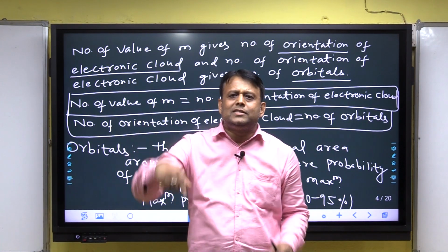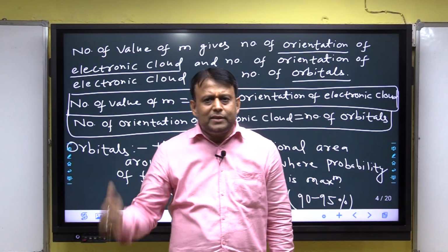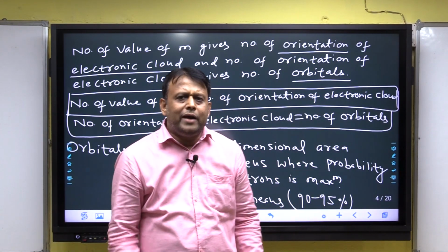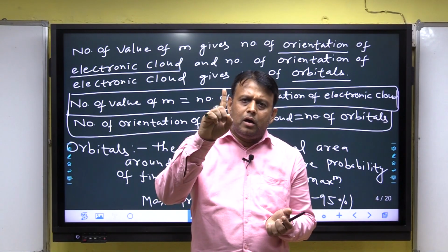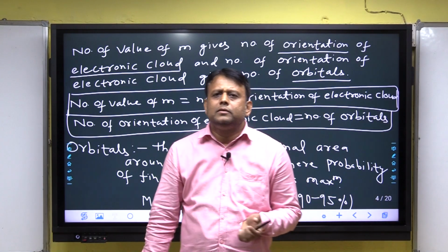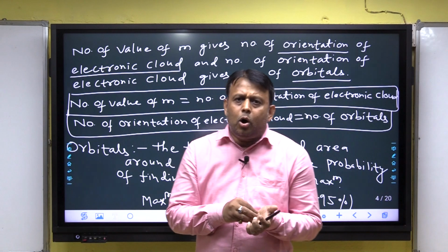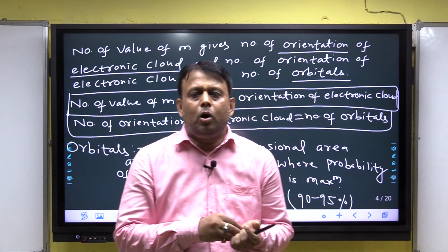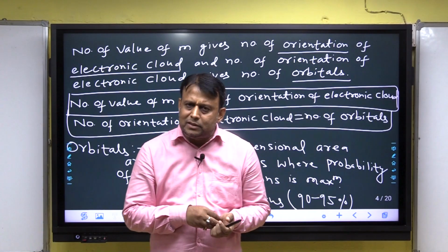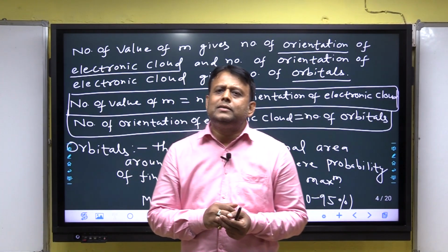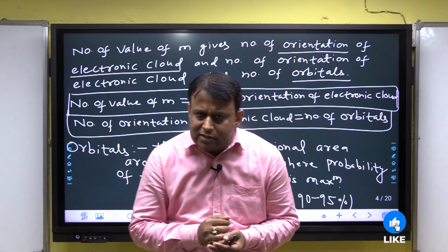In the previous lecture, when I discussed the concept of orbit, listen, an orbit is a circular path, and an orbit is 2-dimensional, but orbitals are 3-dimensional.